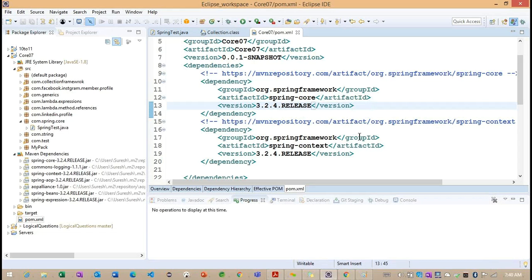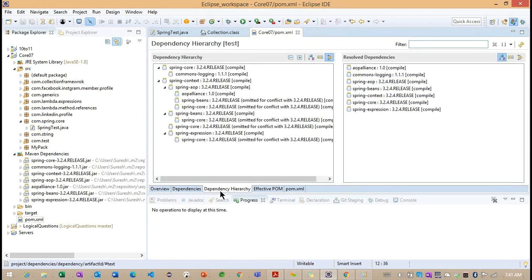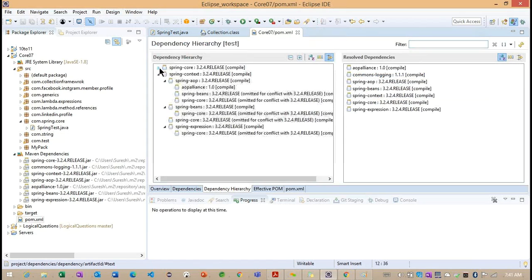Now observe, we built and downloaded the context also. Now you can see that when we download the context, these many jars we identified here. Getting the point? Previously, when we added this particular Spring Core, we had only one jar here. So we'll go for the dependency hierarchy.